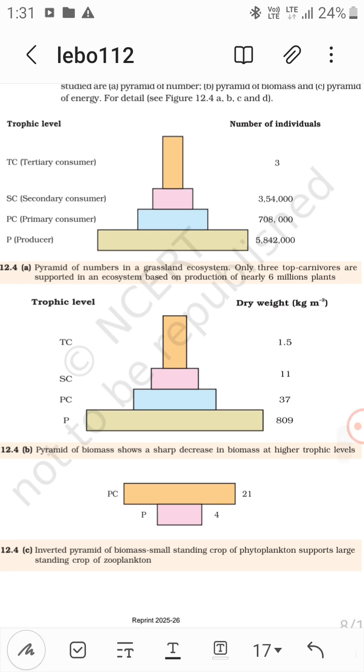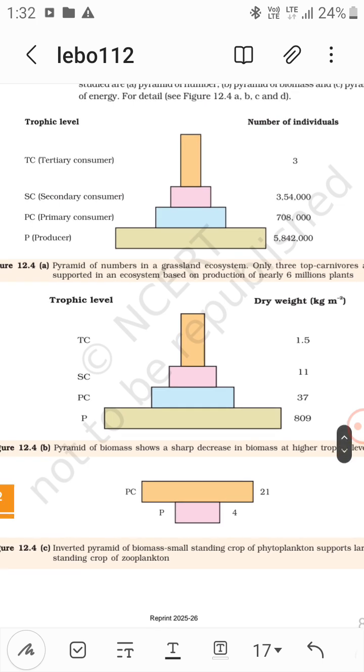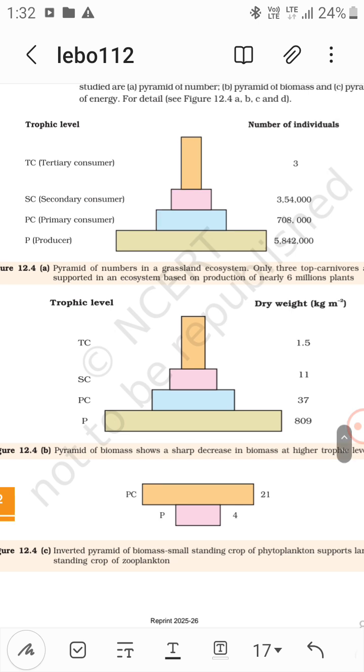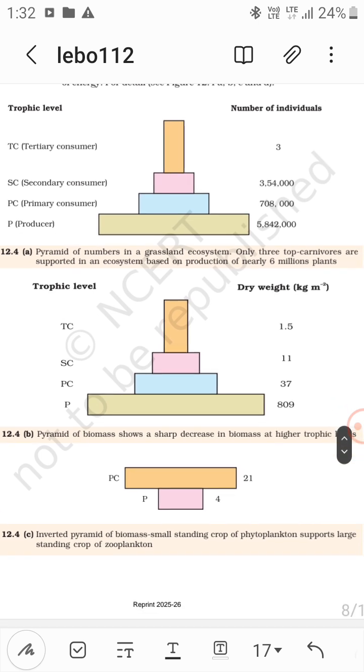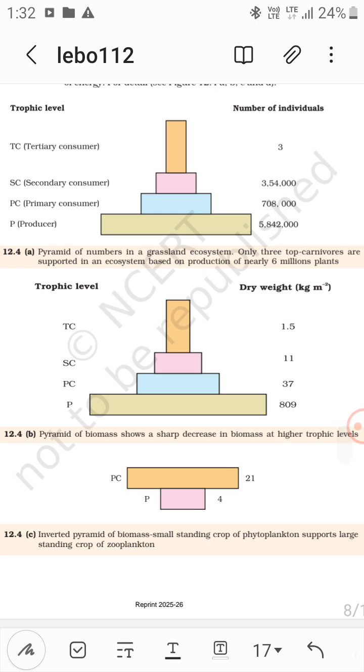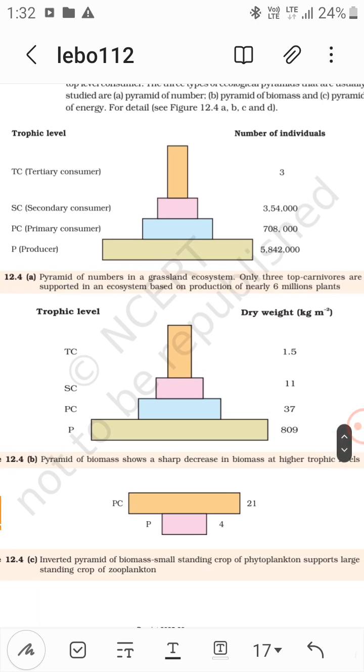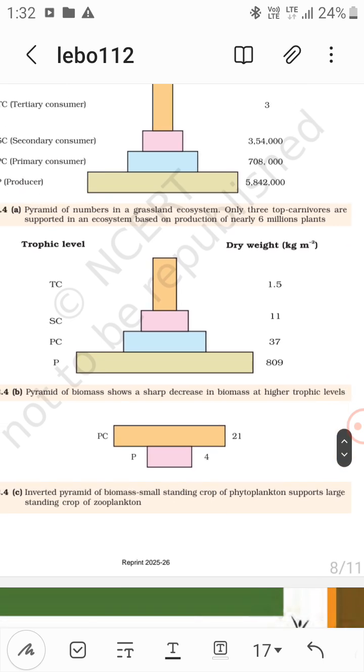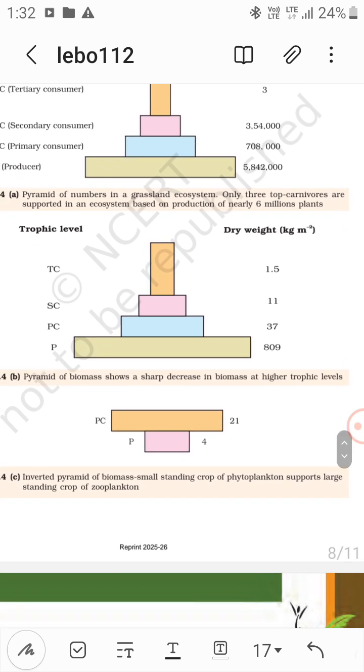So you see at the producers, there are like 6 million plants. Then primary consumers feed on them, then the secondary consumers feed on primary consumers, and then tertiary consumers feed on secondary consumers. So this is the pyramid of numbers in a grassland ecosystem.